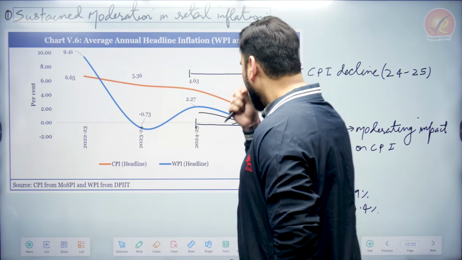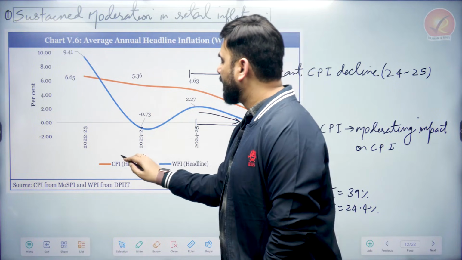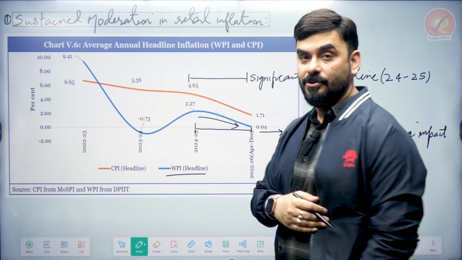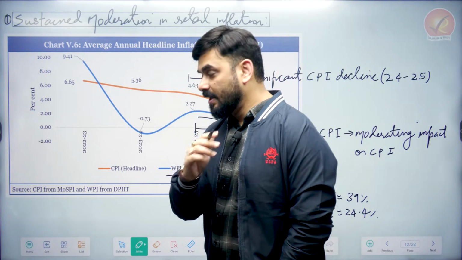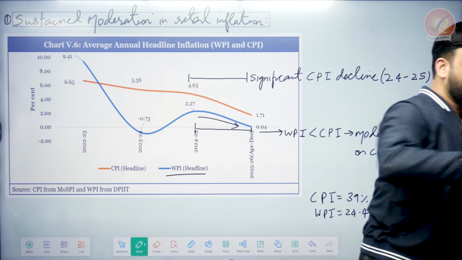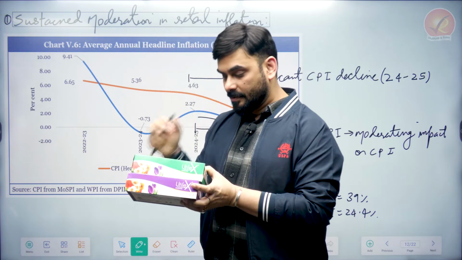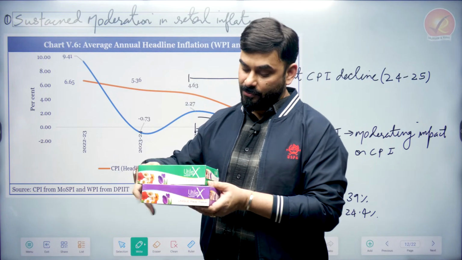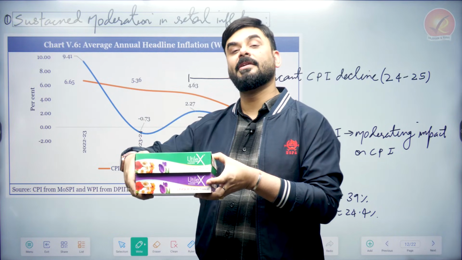So let us see. This is a graph where you will see that there is CPI and there is WPI also. Both the inflations are mentioned. And here we are taking CPI headline. When you take CPI headline, what does it mean? It means that we are taking both these boxes. Why? Because in headline we take food and fuel also and we take other items also. So this is the whole thing for CPI headline, right?